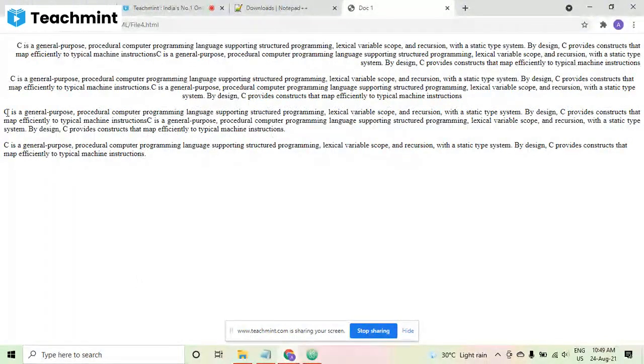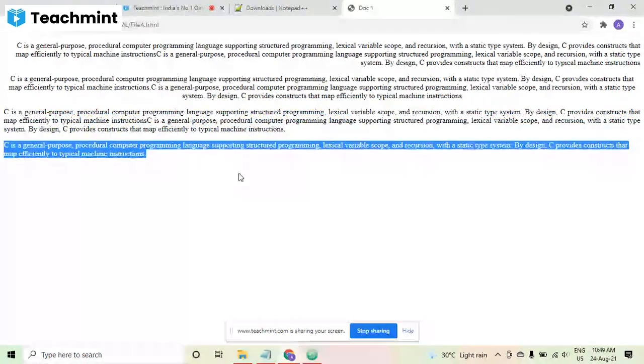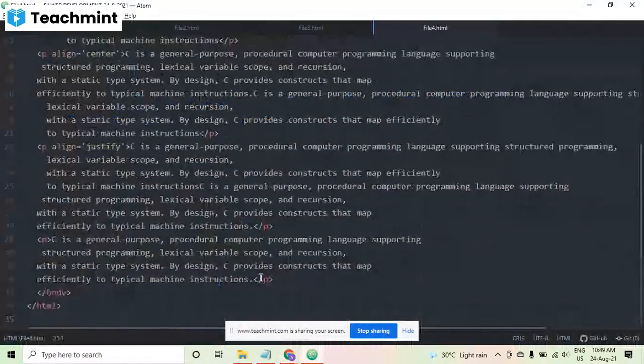It is the justify. Justify is covering the whole area, you can see. And this is the left line. So this is the left line and this is justify. You can feel the difference. Now let me increase the text in this one also. I have not increased it yet.